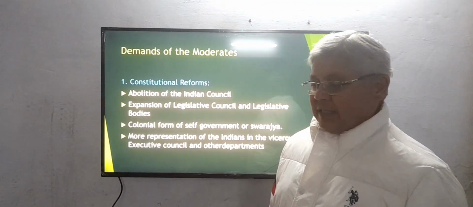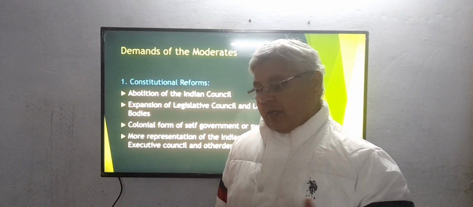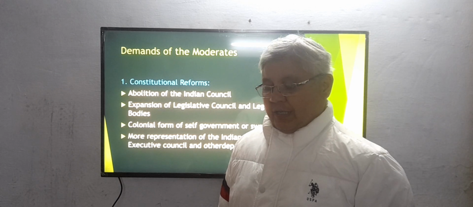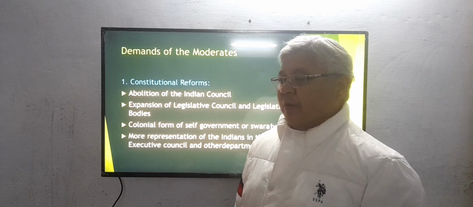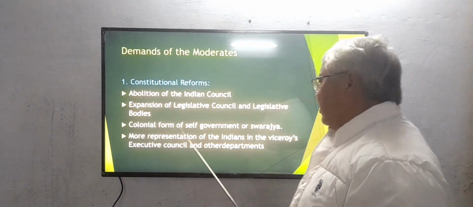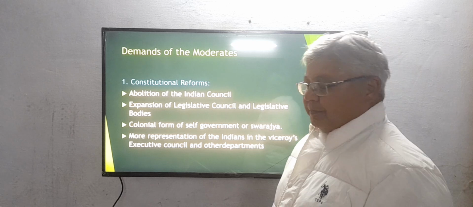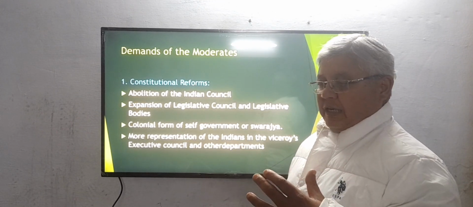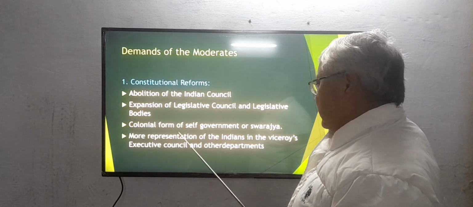They wanted that, just like they have followed in Australia and Canada, where they have given Swaraj to the people over there, and overall control is of the British. So the same type of Swaraj they want, a colonial form of self-government, where more powers are given to rule themselves, although under the British rule.